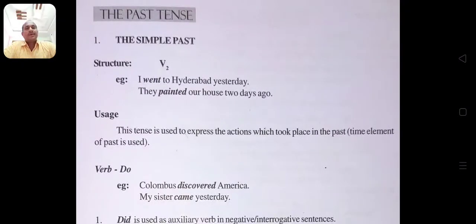They painted our house 2 days ago. This action was also completed in the past. That's why we used the simple past tense to express this sentence. They painted our house 2 days ago.